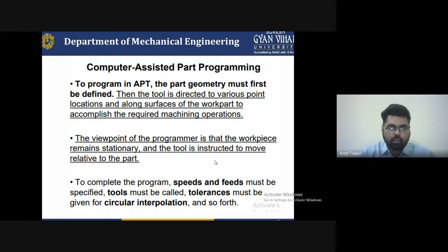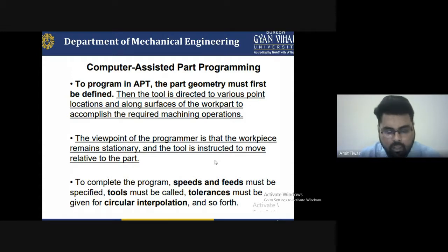So that is the automatic programming tool: the part geometry must first be defined, then the tool is directed to the various point locations and along the surface of the work path to accomplish the required machining. The surface quality will be improved and you finish the product by moving the tool around the workpiece with the relative speed. It depends upon the programming language. If the program written by the operator is correct, it will operate as a function of the adaptive programming, continuously until the operator stops it.